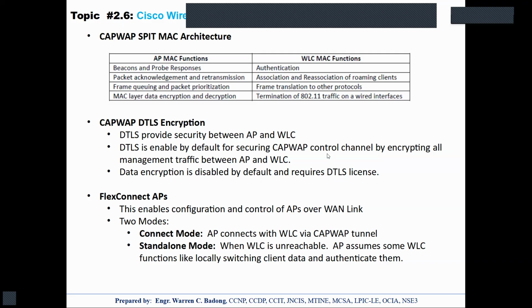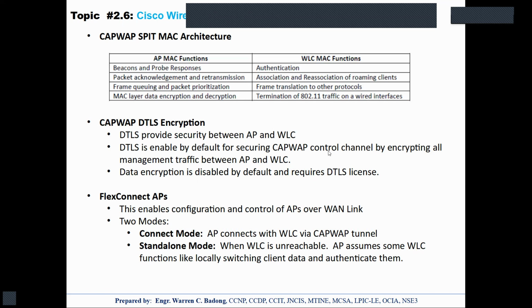Now, what about the AP modes? In terms of FlexConnect mode, FlexConnect is used to connect APs to the WLC. Let us say the WLC is somewhere in the headquarters, and then you have APs in the branch. So with FlexConnect in connected mode, it is really required that the AP should be connected always to the WLC via CAPWAP tunnel.